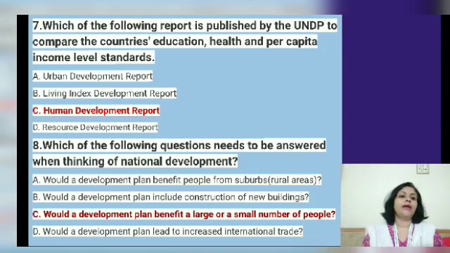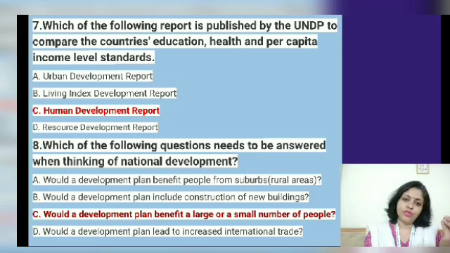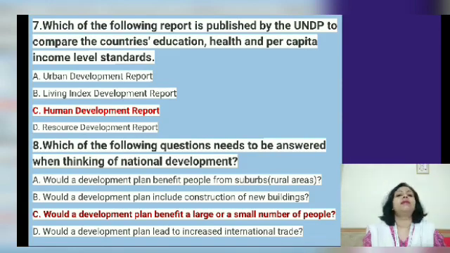That is why whenever the government takes any decision, it thinks whether that would be beneficial for more people or less people. So the decision that the government would take would be beneficial for more people. That is what everyone needs to keep in mind when you think of national development, the larger interest of the people.